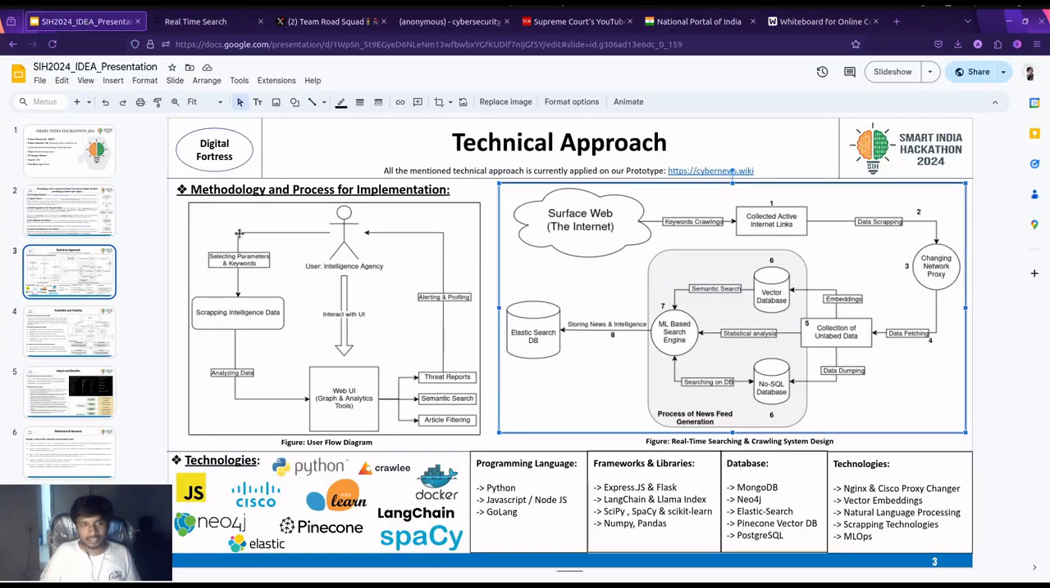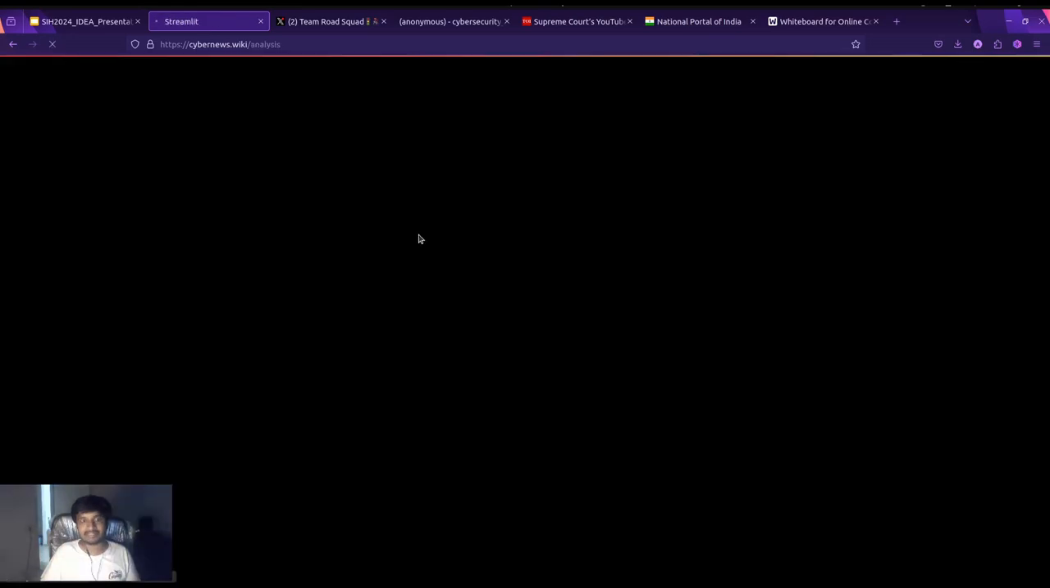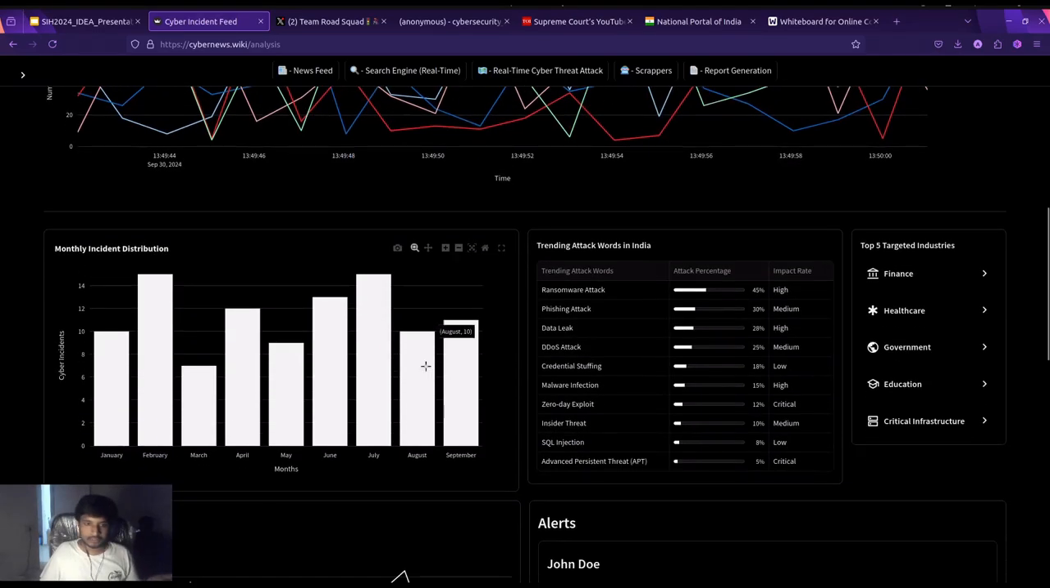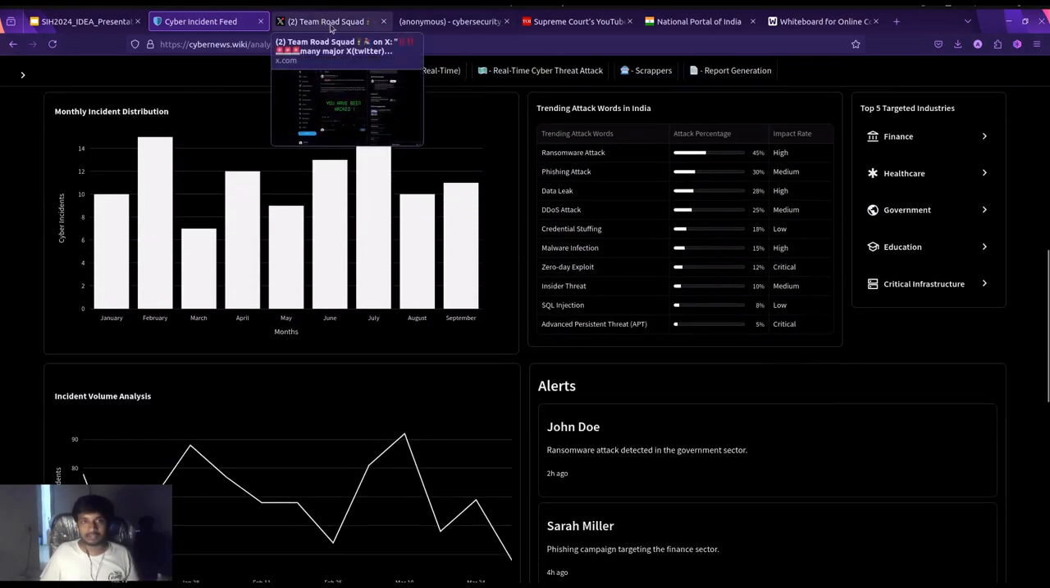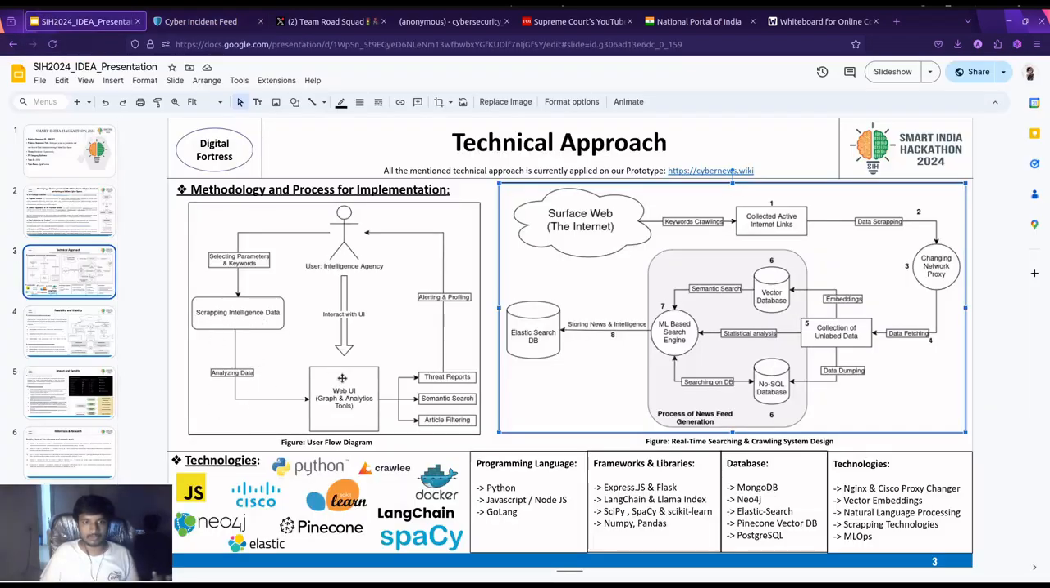Then we have another diagram, for example, how the user flow will work. The user will select the parameters and keywords, and based on that, the intelligence data will start scraping. Then we will analyze the data and give the demonstration. For example, you're seeing the whole analysis here, which is done by us in this step. From this analysis, we create schematic searches, article filtering, and threat reports, and generate the report for the user.